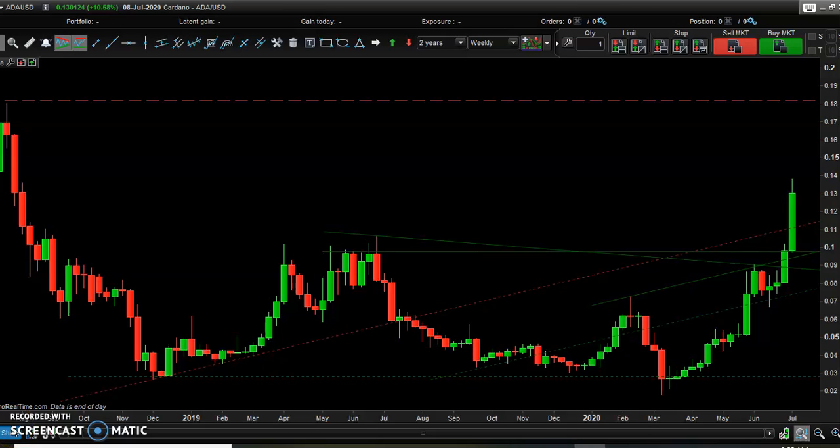Hey guys, today we'll be analyzing Cardano, Ripple and Bitcoin against the US dollar.